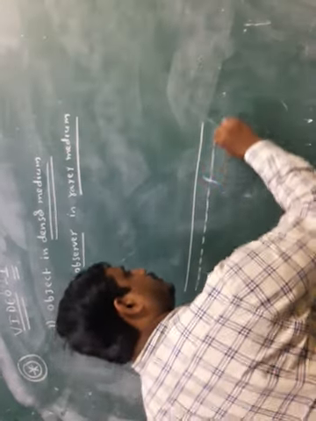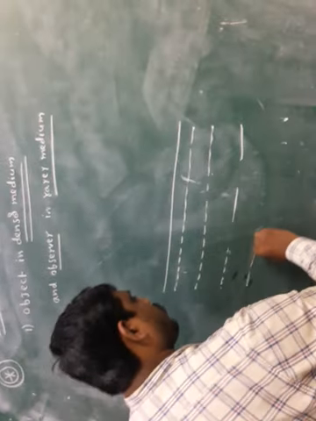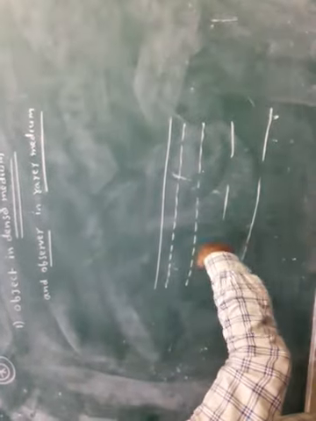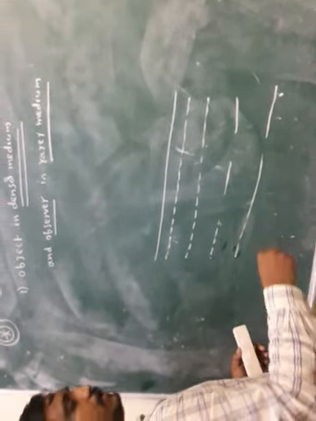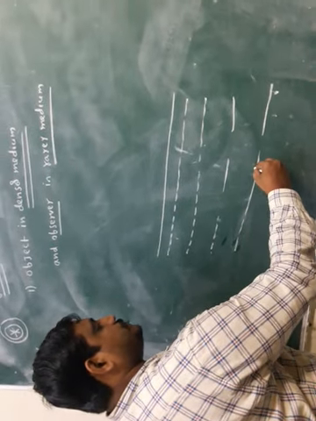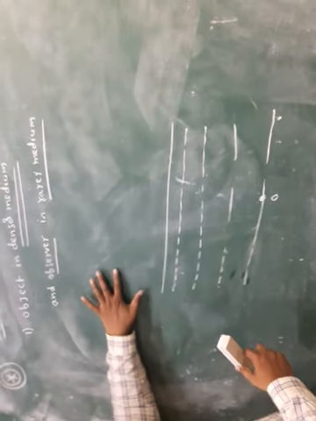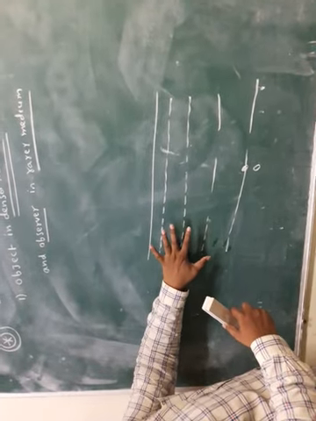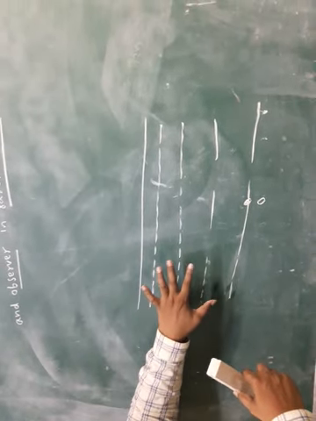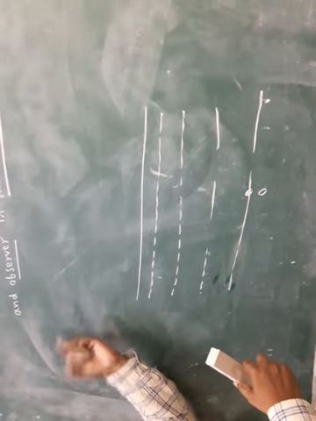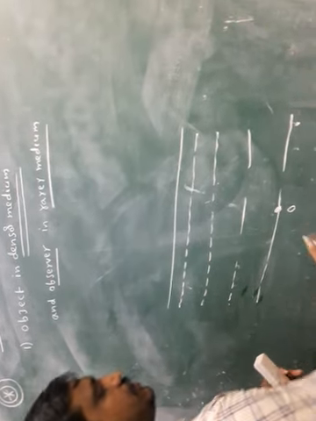This is the water lake. This is the water, and here is air. This is the well or water lake. Suppose the object is placed here. This is the object, this is the air, and this is the water. The refractive index of water is more, with value 1.33, so it is considered a denser medium. Air acts as a rarer medium. According to the question, the object is placed in the denser medium.